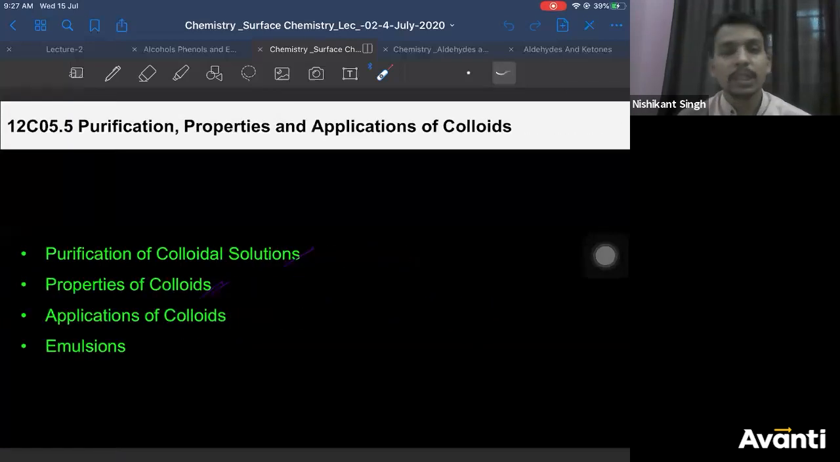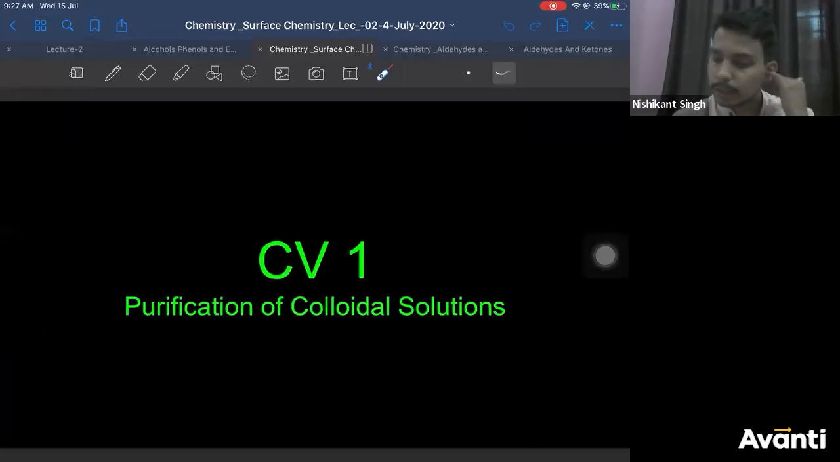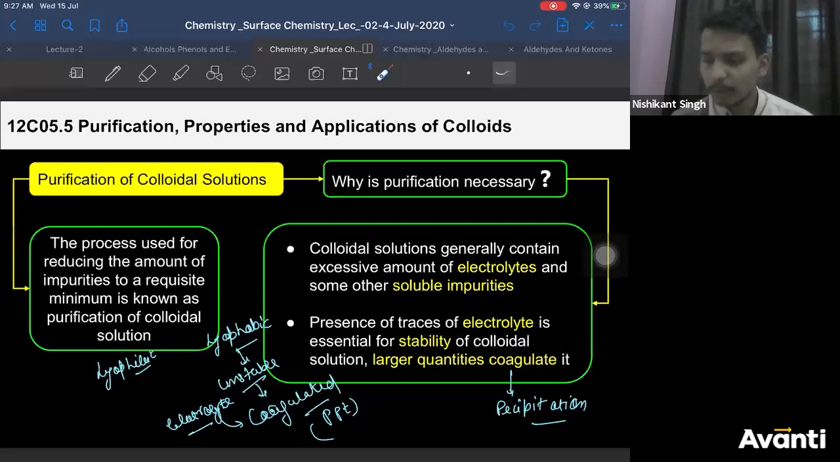Then we had to discuss purification of colloid, correct? So I said purification of colloids, we have to see 4 methods. So what is the necessity of it? We have already discussed. Colloidal solutions generally contain excessive amount of electrolytes. If you do not remove those excessive amount of electrolytes, your colloidal particles might get coagulated. If you don't want your colloidal particles to get coagulated, you should do purification of your colloid to remove extra